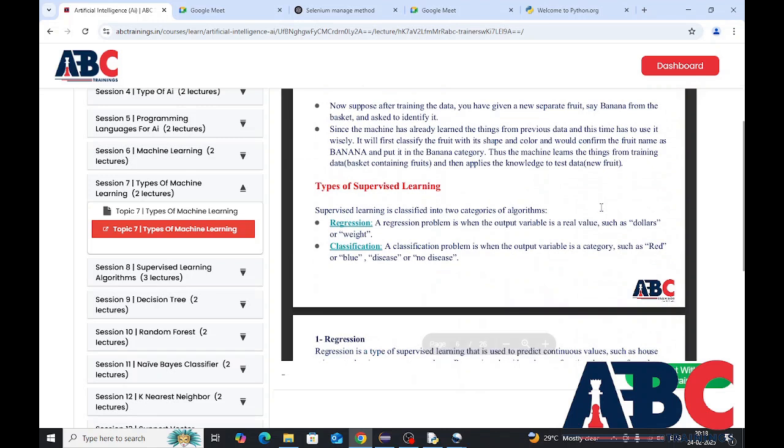The next point is types of supervised learning. Supervised learning is classified into two categories of algorithms. One is regression and another is classification. A regression problem is when the output variable is a real value, such as dollars or weight. A classification problem is when the output variable is a category, such as red or blue, disease or no disease.